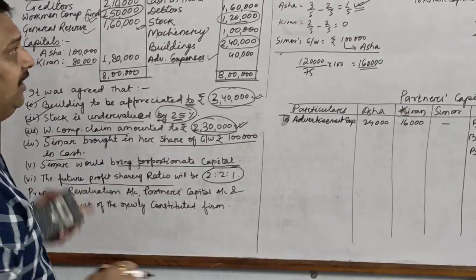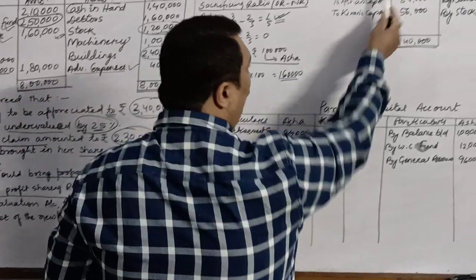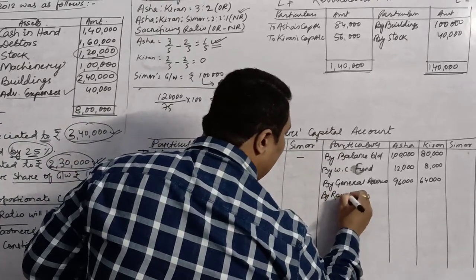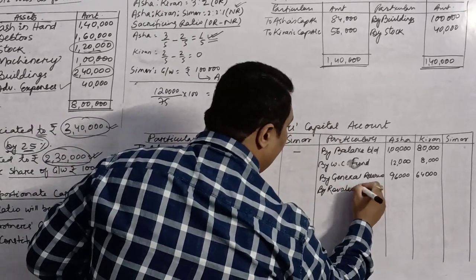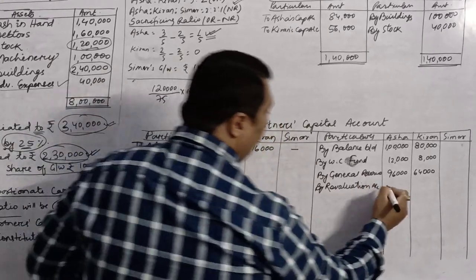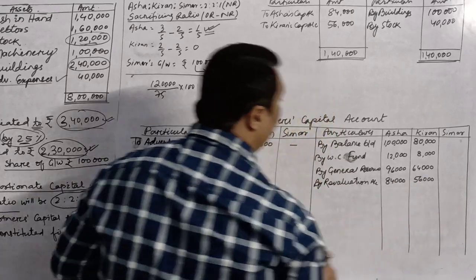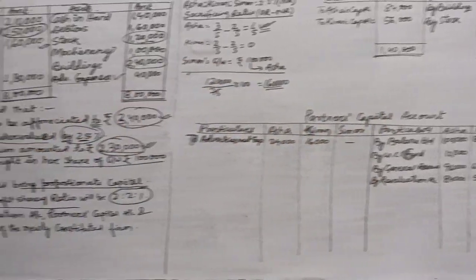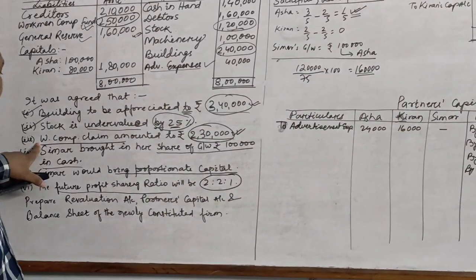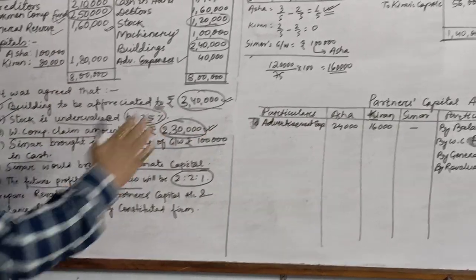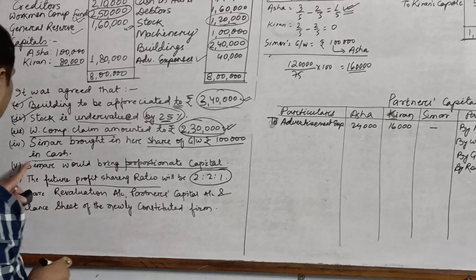These two items are related to our revaluation, where we have a profit, so it will be transferred to the partners' capital credit side by revaluation account, 84,000 and 56,000. After this, point number 3, we have workman compensation claim, which we have already adjusted, and the remaining amount was distributed amongst the partners.